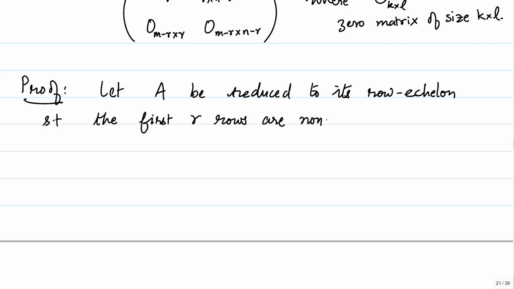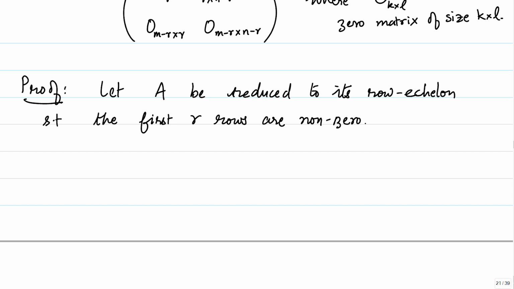So, notice that the previous proposition tells us that the rank of the matrix A will be precisely the number of non-zero rows in the row echelon form. The row echelon form will have the same rank. So, yes, it will be exactly the number of non-zero rows, and because r is the rank of our matrix A, there will be r non-zero rows in its row echelon form.